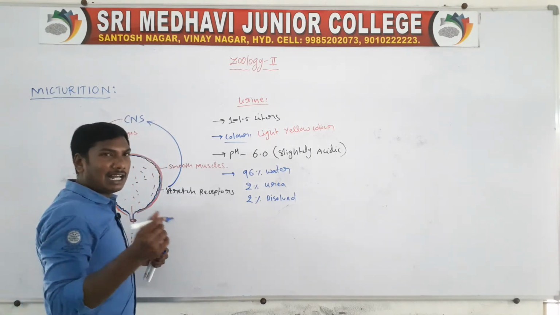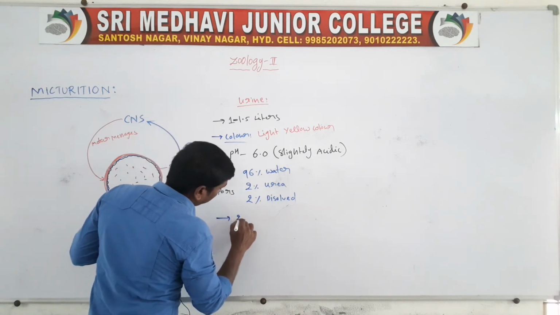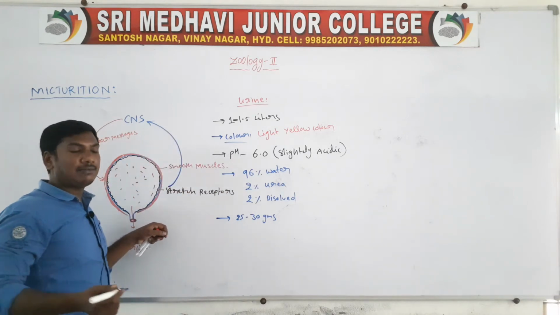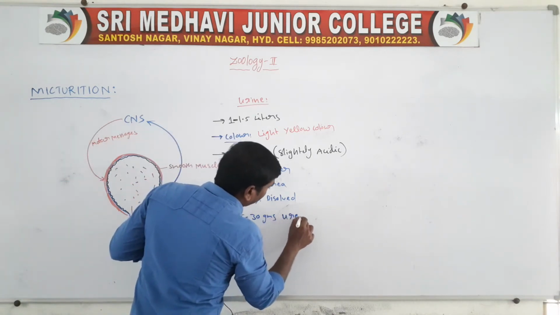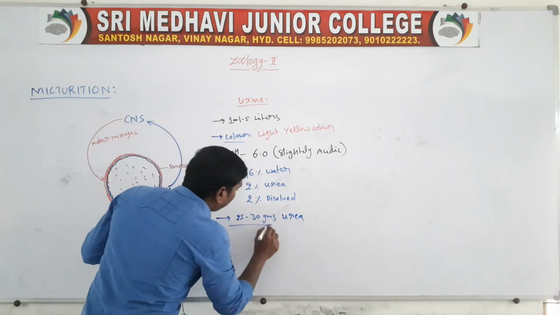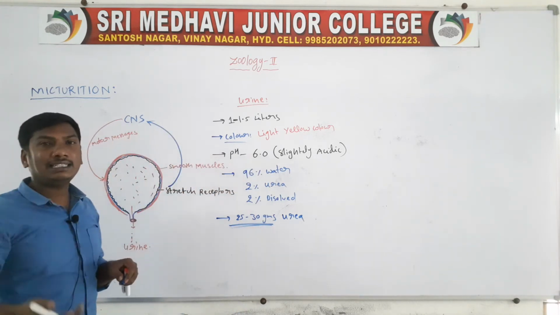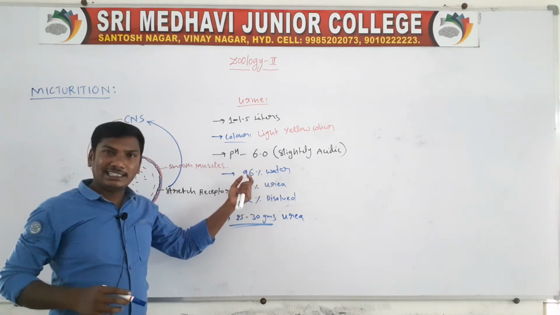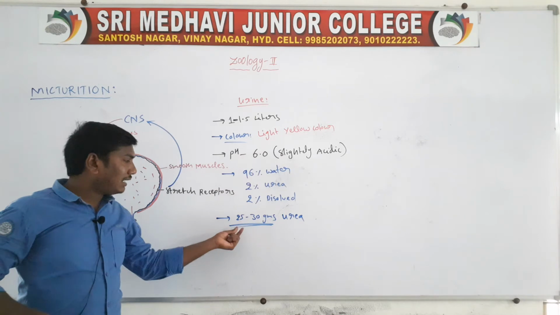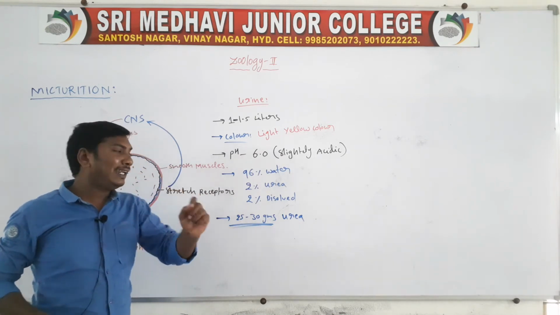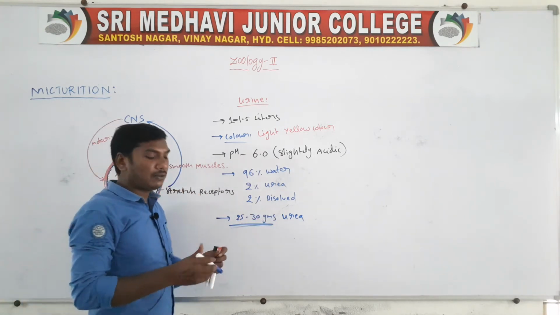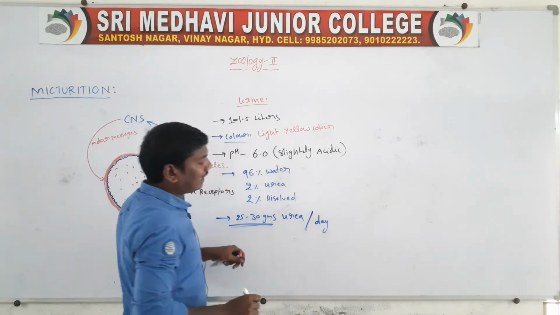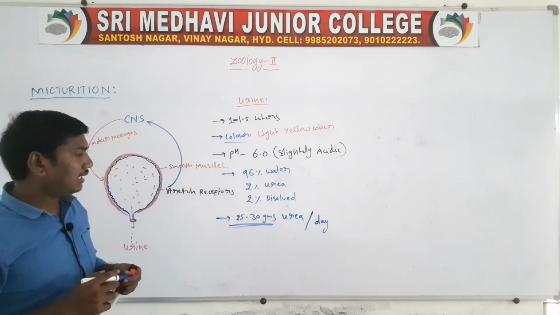Normal healthy individuals excrete only 25 to 30 grams of urea per day.